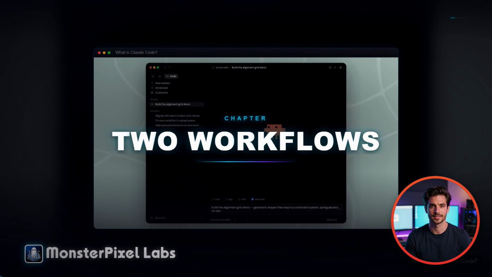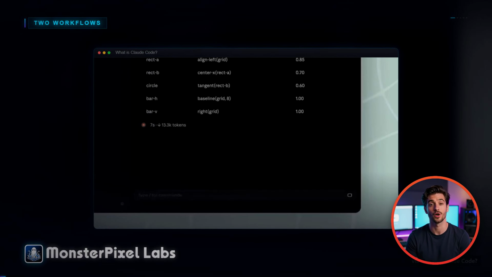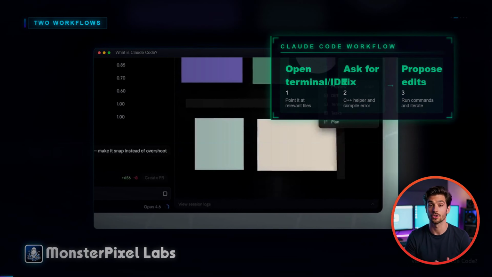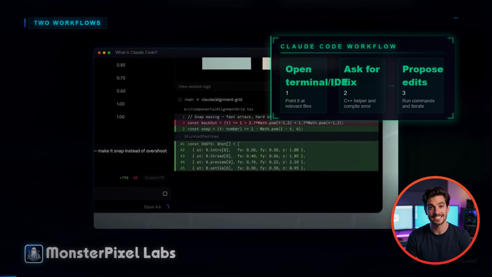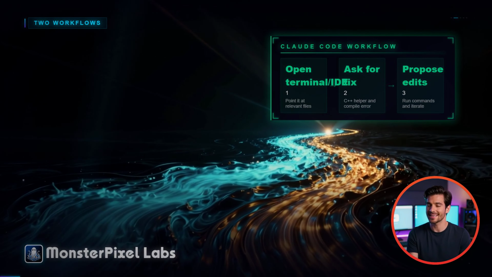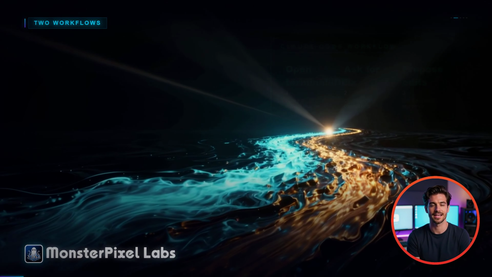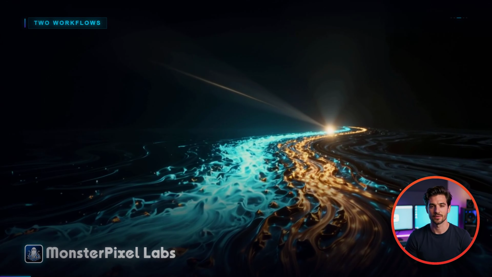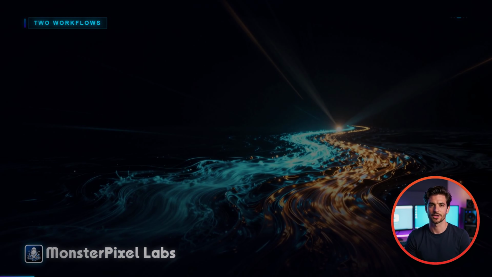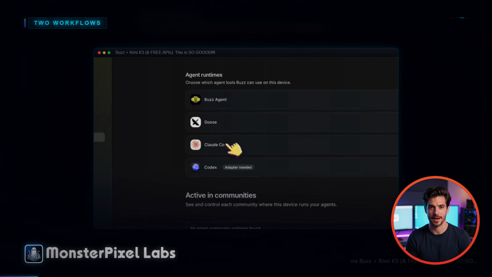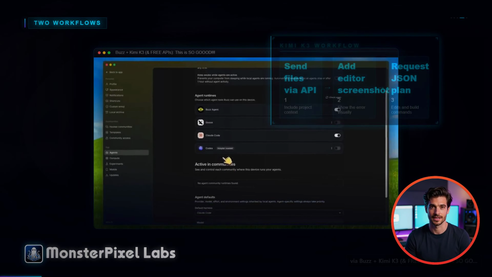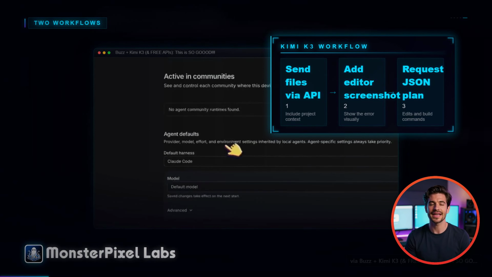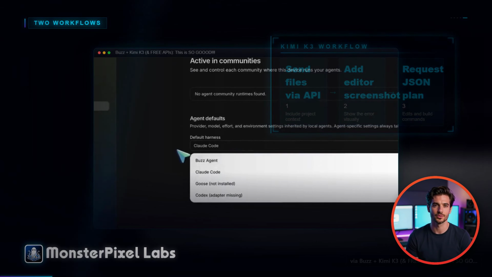Now let's make it concrete. Suppose you need a C++ function that spawns a Niagara system on key press, plus a blueprint-safe fix for a compile error. With Claude Code, you open the terminal or IDE, point it at the relevant files, ask it to fix the error, and let it propose edits and run commands. With Kimi K3, you send the same files through an API, include a screenshot of the editor error, ask for a JSON plan with edits and build commands, and let your own pipeline execute it. The difference is architectural. Claude Code feels like a coworker sitting next to you. Kimi K3 feels like a model you wire into your own tools.